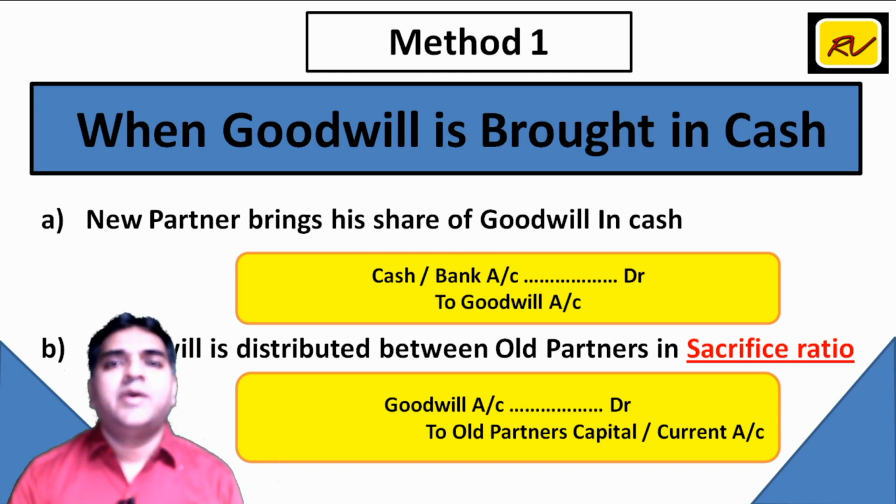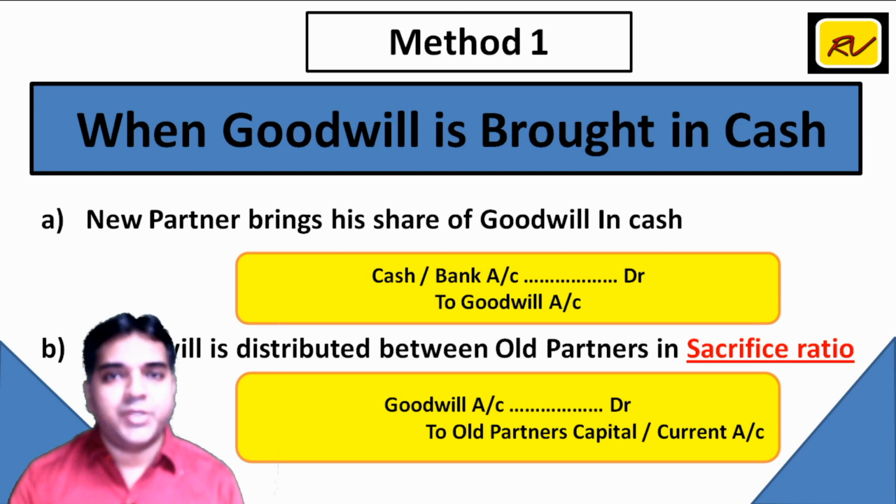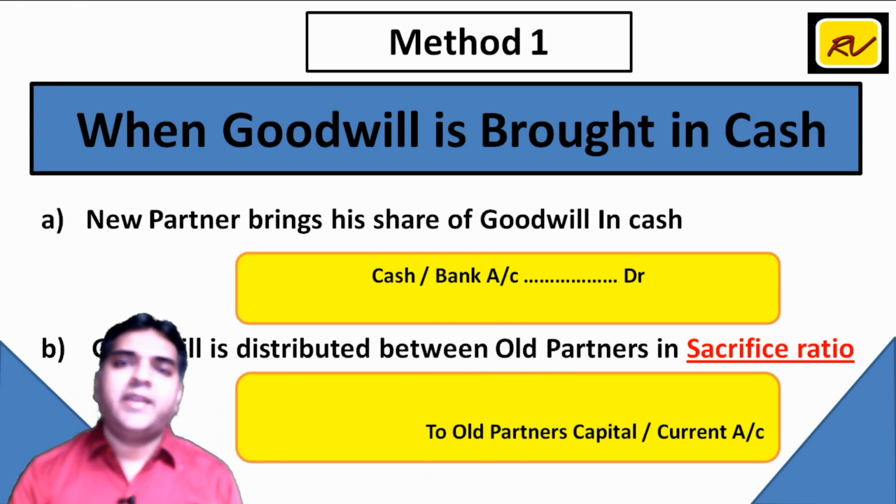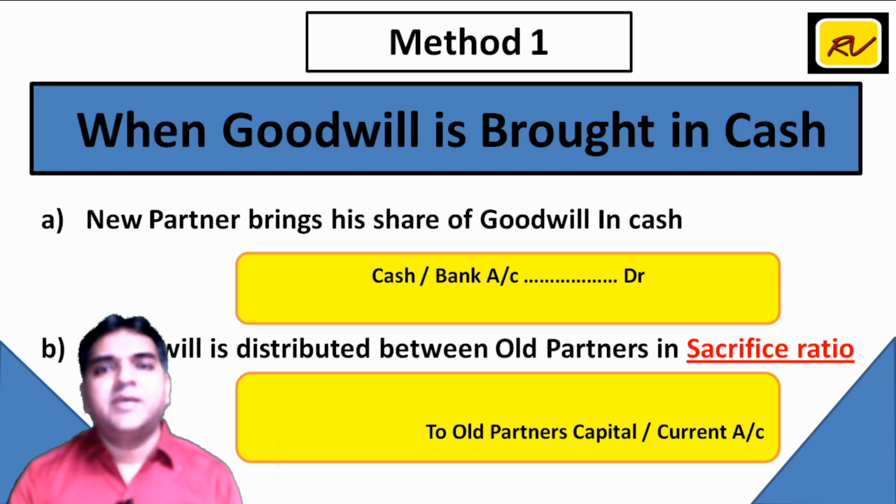So as the partners are the beneficiaries, partners will be credited. So if you observe, goodwill account debit, goodwill account credit will get cancelled. Ultimately, what remains is cash bank account debit to old partners' capital account.